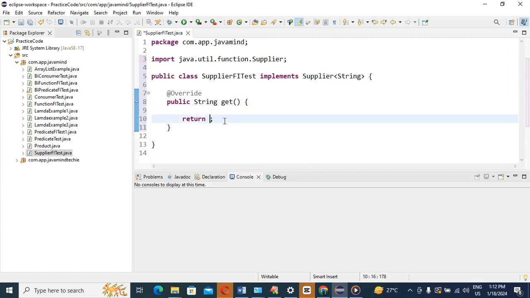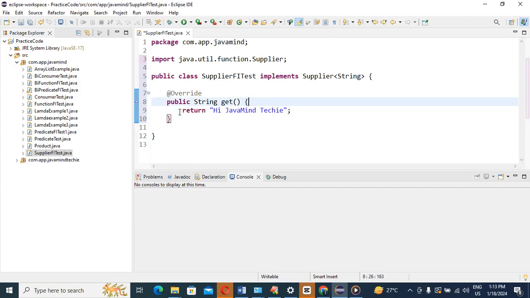If you write here, suppose, hi Java mind tricky, right? Guys, this is the traditional approach that I'm going to explain here. Tell me yes or no.